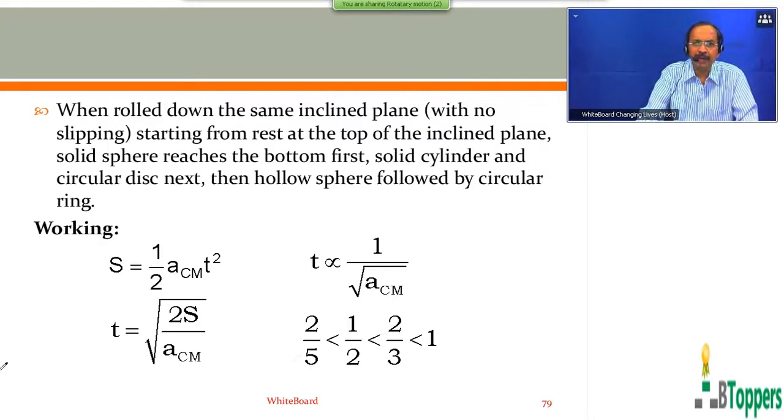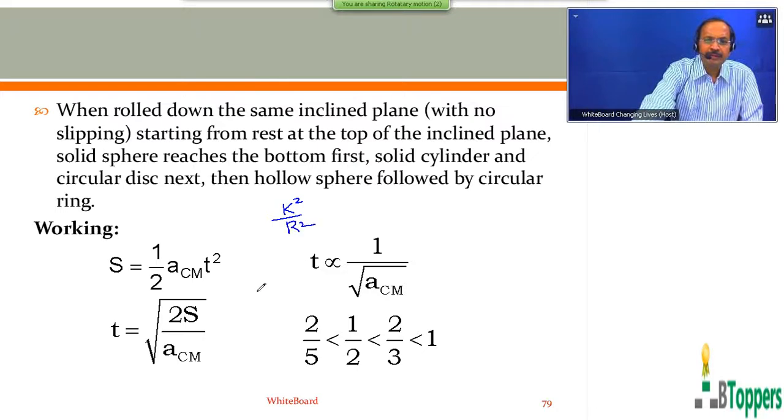So I have compared the values of k squared by r squared for different regular objects, which I mentioned here. k squared by r squared is equal to 2 by 5 for a uniform solid sphere about the axis through its center of mass. k squared by r squared equals 1 by 2 for a uniform solid cylinder and uniform circular disc about the geometrical axis of symmetry.